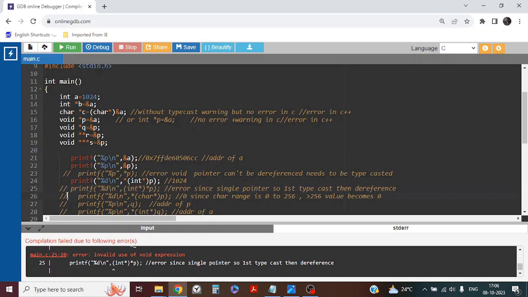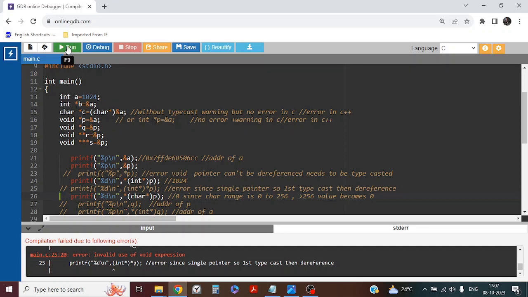Next, come to 26. Here I am typecasting to a char pointer, then dereferencing p, which is a void type pointer. So p is holding the address of a, and a is holding 1024. But since it is a char type, the char range is 256. So if we expect anything greater than 256, like 1024, it will result in 0. So 0 it will print.